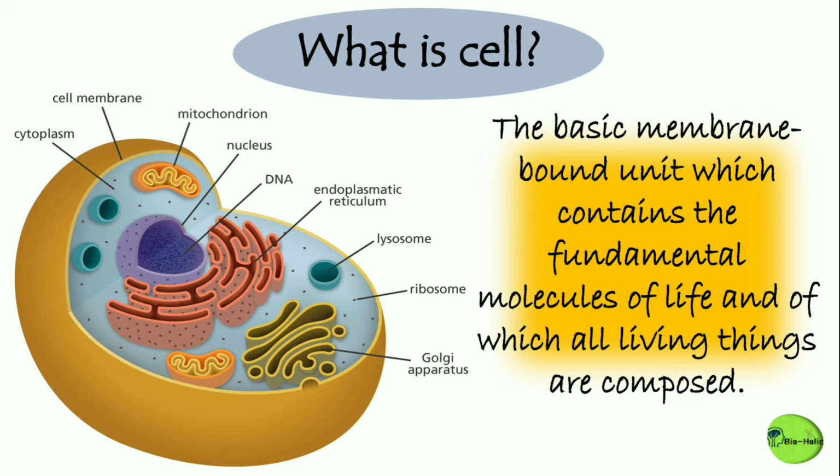Now the cell differs greatly in size, shape and activities. For example, mycoplasma, which is the smallest cell, is only about 0.3 micrometer in length, while bacteria could be 3 to 5 micrometer. The largest isolated single cell is the egg of the ostrich. Among multicellular organisms, human red blood cells are about 7 micrometer in diameter. Also, nerve cells are some of the largest cells.